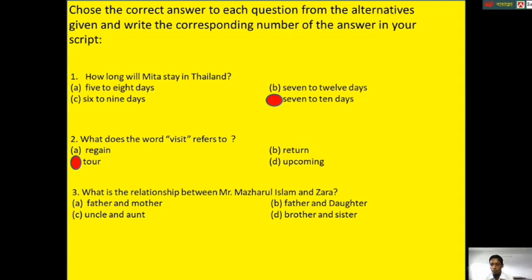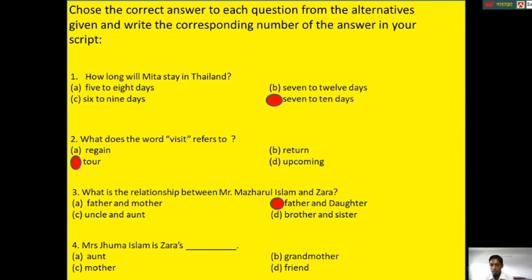What is the relationship between Mr. Mazharul Islam and Zara? A. Father and mother. B. Father and daughter. C. Uncle and aunt. D. Brother and sister. What is the correct answer? Yes, the correct answer is B. Father and daughter.